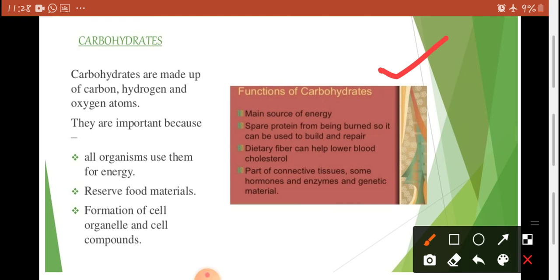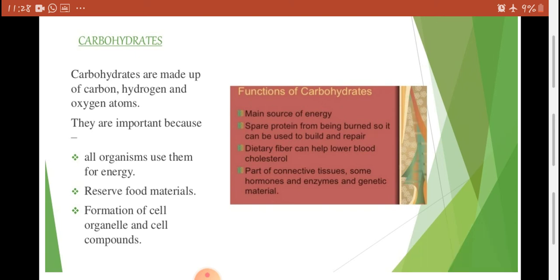So you can see in this box, these are quick revision points for the function of carbohydrates. Carbohydrate is the main source of energy. Okay. Then it spares protein from being burned, so it can be used to build and repair. Dietary fiber can help lower blood cholesterol, part of connective tissues, some hormones and enzymes, and genetic materials. Okay. Now come to the next slide.